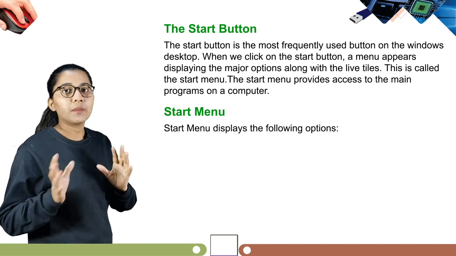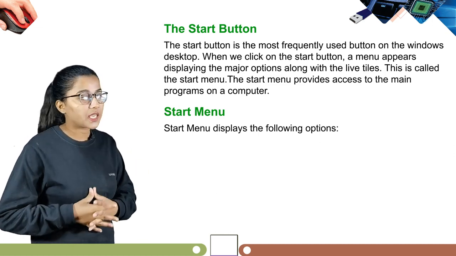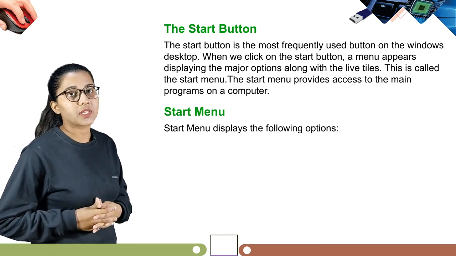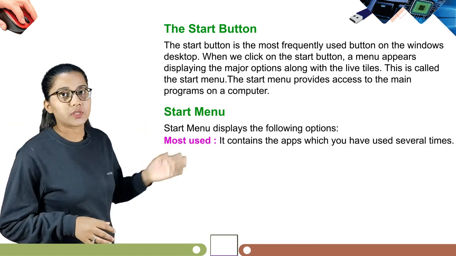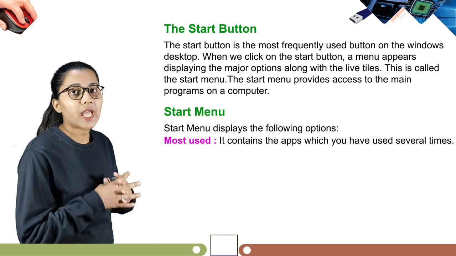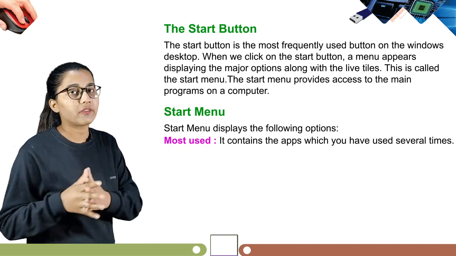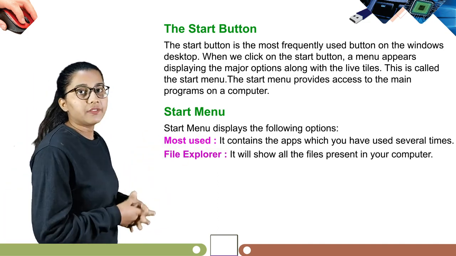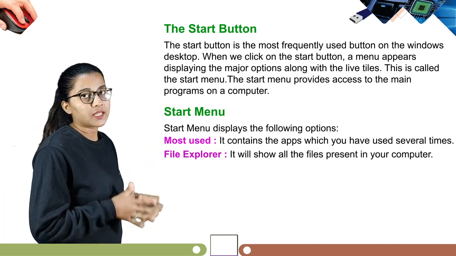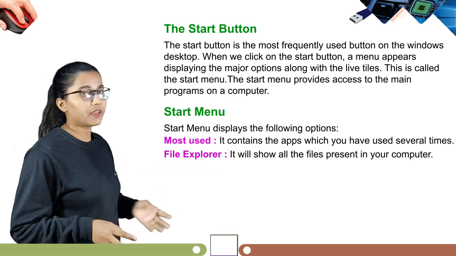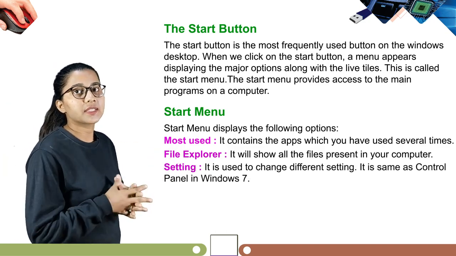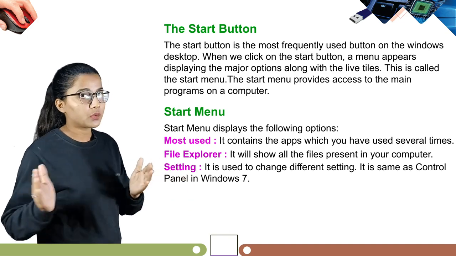So the Start menu shows us many options, so let's learn about them. Our first option is Most used. It contains the apps which you have used several times. Now, File Explorer. It shows all the files present in your computer. Next we have Settings. It is used to change different settings. It is the same as Control Panel in Windows 7.